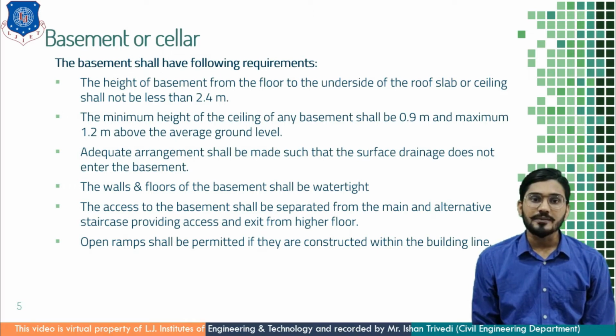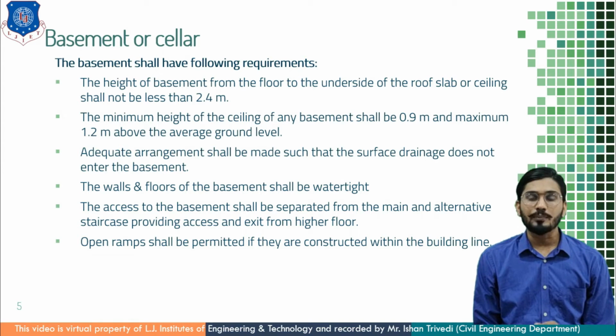Then adequate arrangement shall be made such that the surface drainage does not enter the basement. If you have seen, while approaching a basement, the height is kept a little bit up so that rainwater of the surrounding does not enter the basement.